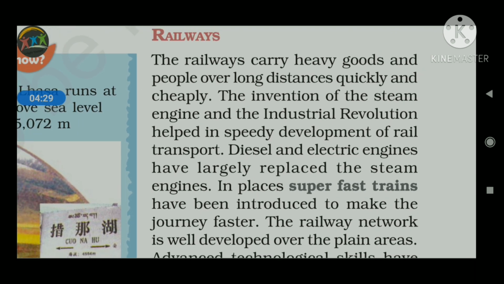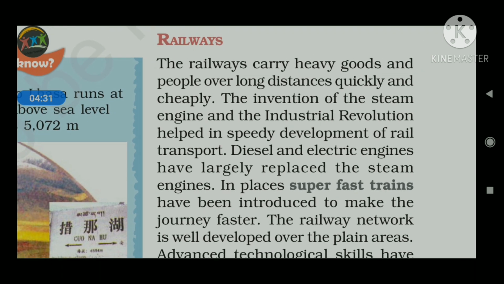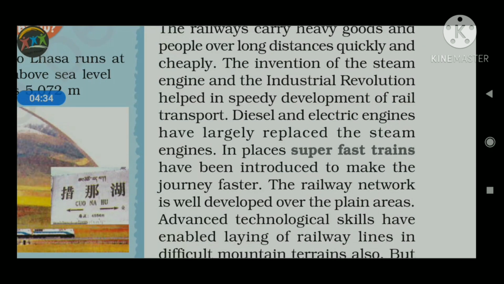Now, in many places superfast trains have been introduced to make the journey faster. First of all, I will take the example of India. Superfast trains like the Rajdhani Express, the Shatabdi Express, and many such express trains have been introduced, which can cover the distance in comparatively less time than other passenger trains.